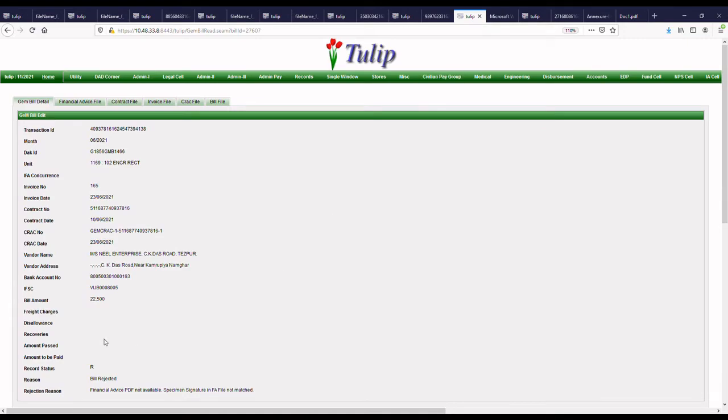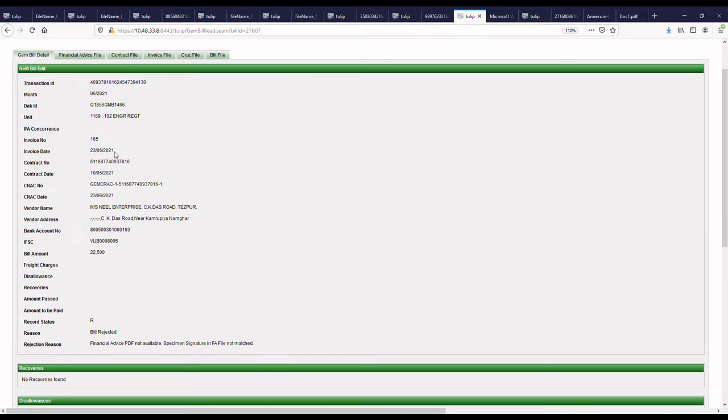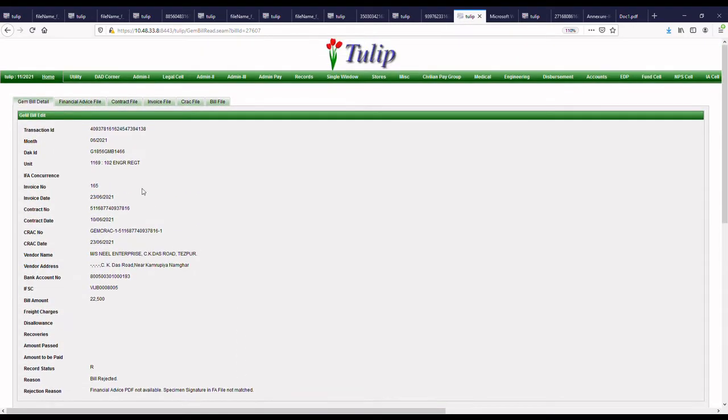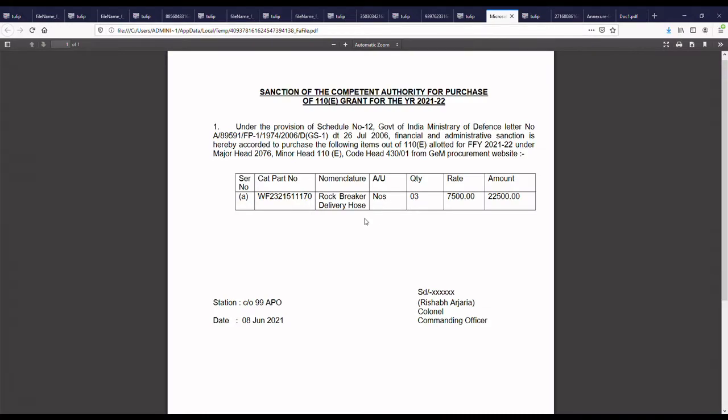Now we'll come to the next case. Here the unit has sent a bill of 22,500 to us, and we are again rejecting, saying that financial advice PDF file not uploaded and specimen signature file not matched. Now you can see the appendix K uploaded by the CFA. Here clearly there is no signature of the CFA, there is no ink signed signature, no stamp, and clearly the sanction of competent authority is not as per revised appendix K of TPM, hence the bill is being rejected.